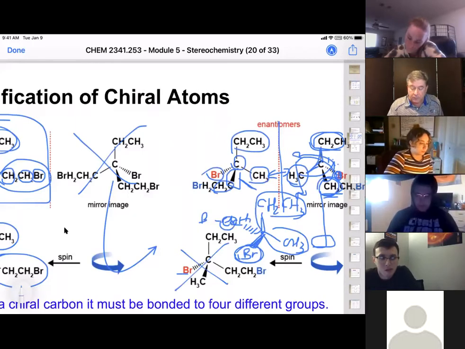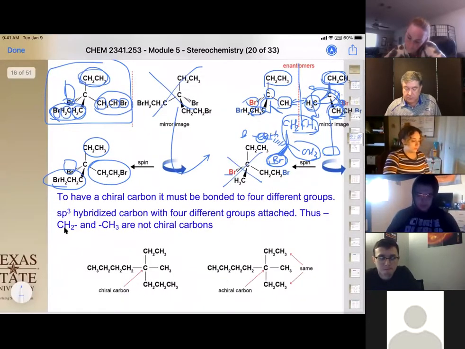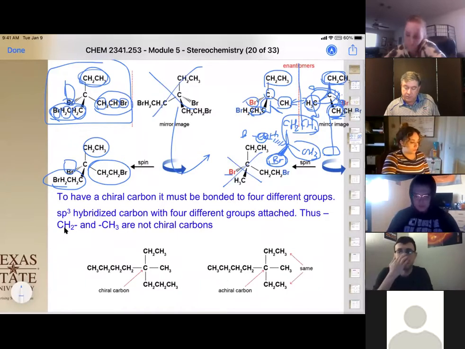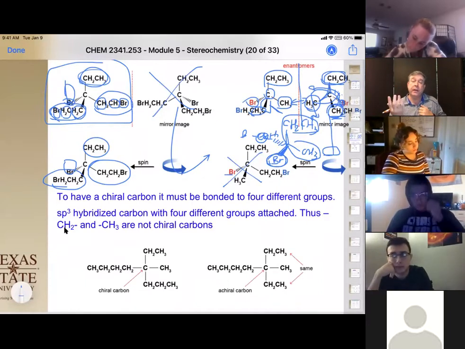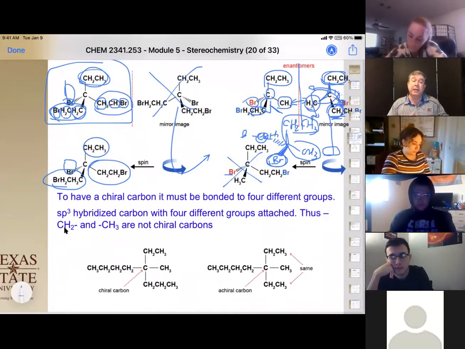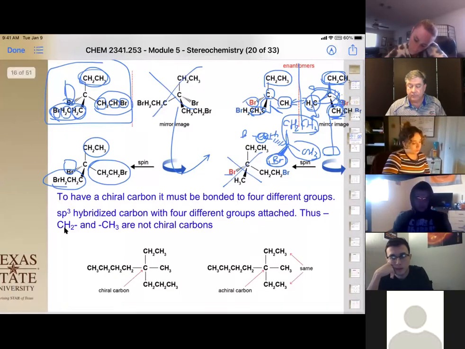So yeah, that is drawn wrong. I apologize. Questions on that? So the process is draw your mirror image, rotate it 180 degrees, and see if all the groups line up. If they line up, then it is not chiral. Okay. Okay. Questions?